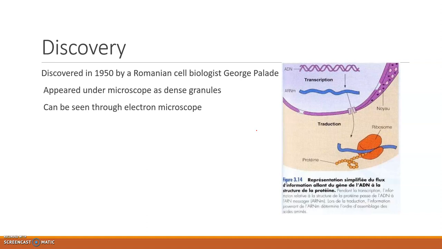And later on, a brief experiment was conducted by some others. In that experiment, they administered radioactively labeled amino acids into a cell. A short pulse of radioactive amino acids was given to a cell, and this radioactivity was found not in the nucleus but in the cytoplasm. That means the protein synthesis.